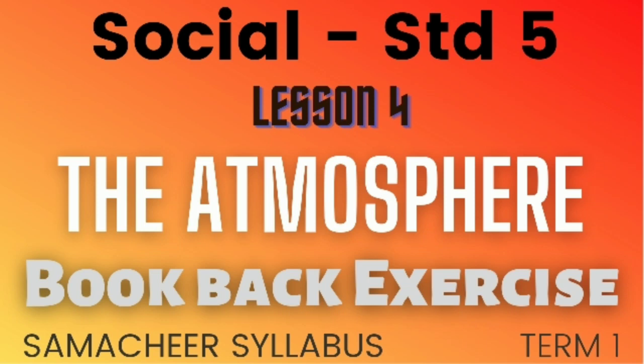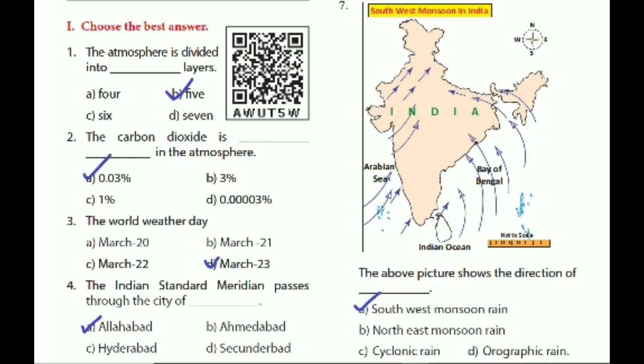Hello everyone. Today, social subject, 5th standard, lesson 4, the atmosphere, book back exercise. First Roman letter, choose the correct answer. The atmosphere is divided into dash layers. Answer is 5. Second one, the carbon dioxide is dash in the atmosphere.